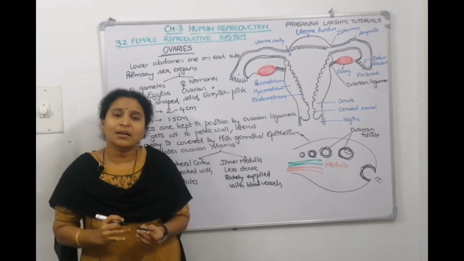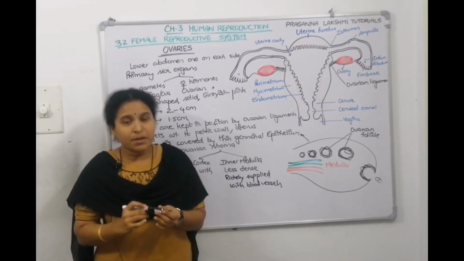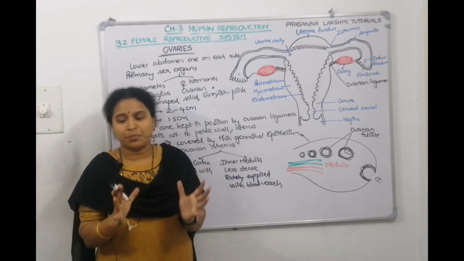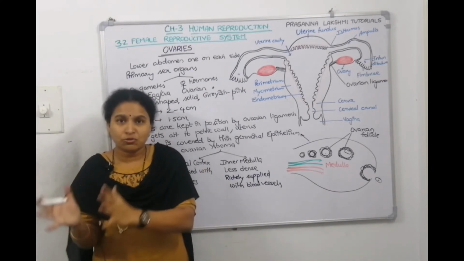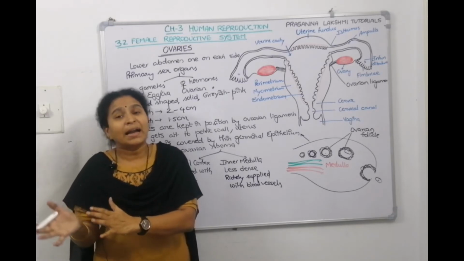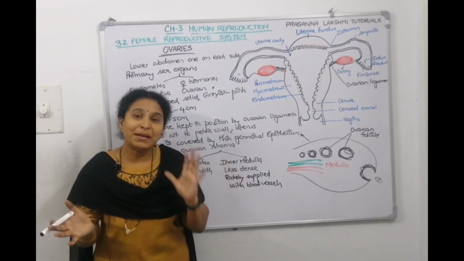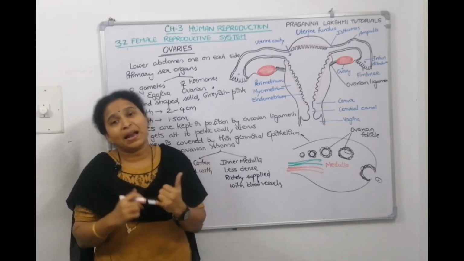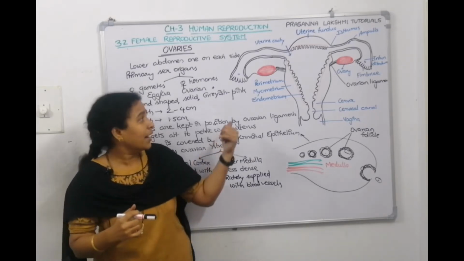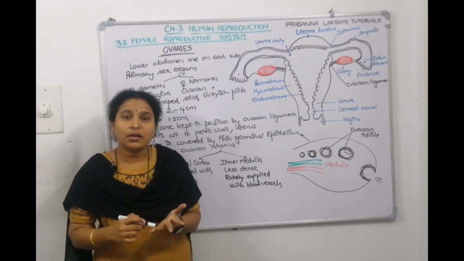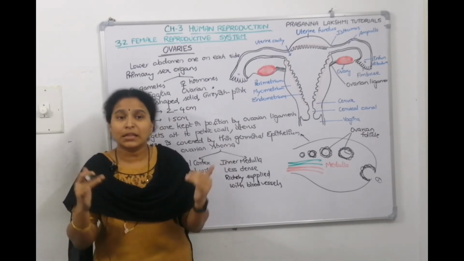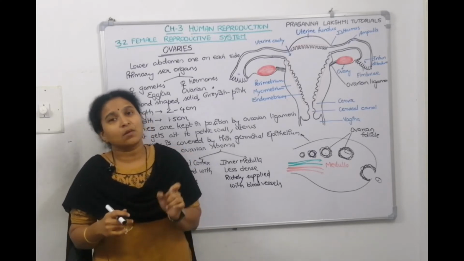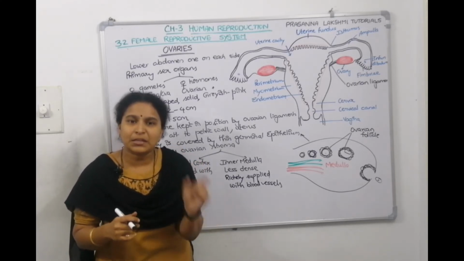So, understood till here about the ovary? Ovary, what is it? It is a primary sex organ. Why is it called a primary sex organ? Because it produces the sex hormone estrogen, steroidal hormones, and it also produces the female gamete, which is called the egg. Now, what is the shape? Almond shaped. What is the color? Grayish and pinkish. Is it solid or hollow? It is solid. Where is it? In the lower abdomen. What is the length? 2 to 4 centimeters. What is the width? 1.5 centimeters.